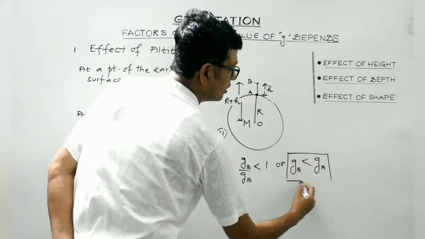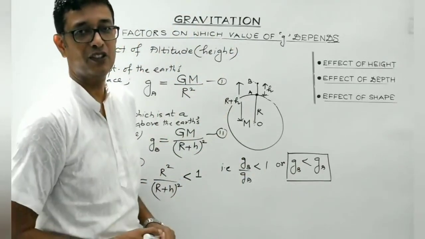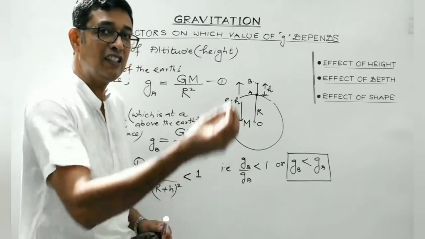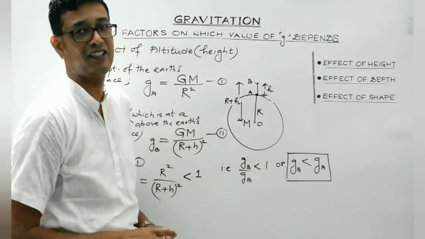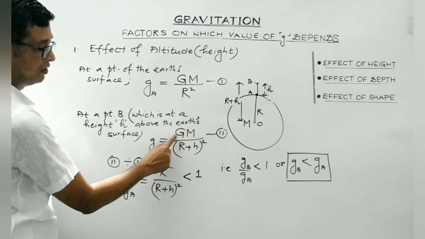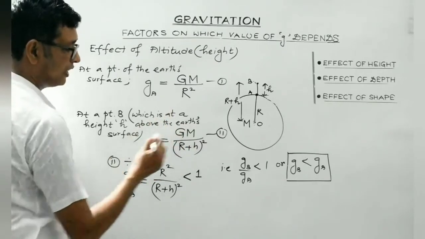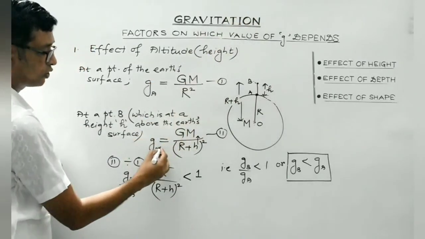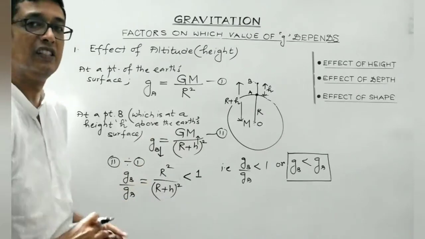A is a point on the Earth's surface, B is a point at a height h above the Earth's surface. So students, what do we conclude? With the increase in the altitude, the value of acceleration due to gravity decreases. Clear? From this expression it is pretty clear. G is constant, M is constant, R is constant. So with the increase in the value of h, the value of small g will decrease. With the increase in the denominator, this value of small g will decrease.